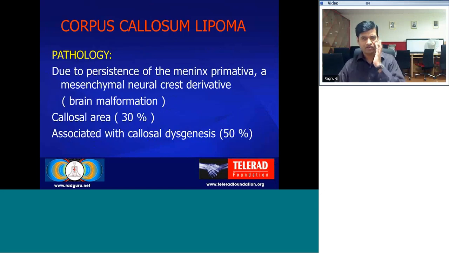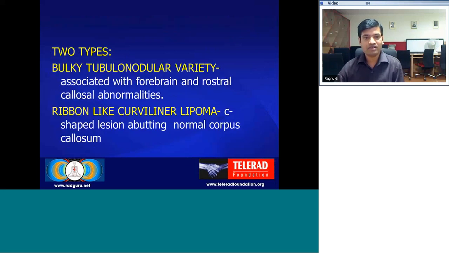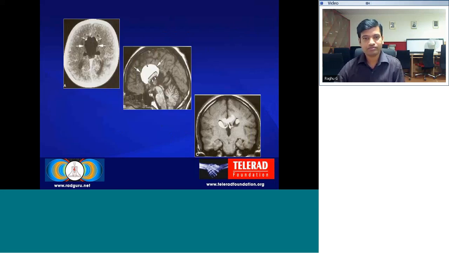Another CNS anomaly that can be seen with the corpus callosum is corpus callosum lipoma. This is due to persistence of the meninx primitiva, which is a mesenchymal neural crest derivative. Lipomas are seen in the corpus callosal area in around 30%, and can be associated with callosal dysgenesis in around 50% of the cases. There are two types: a bulky tubulonodular variety, which is also associated with forebrain and rostral callosal abnormalities, and another one, a ribbon-like curvilinear lipoma, which is a C-shaped lesion abutting the normal corpus callosum.